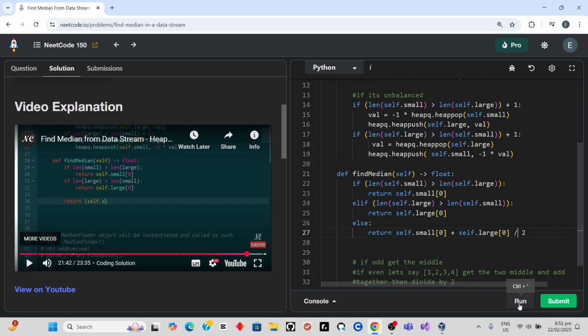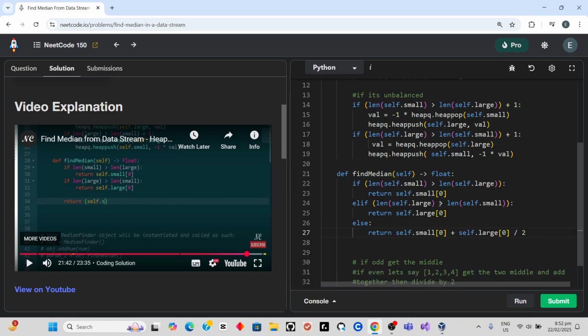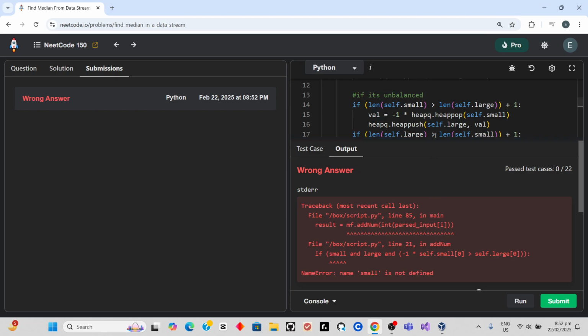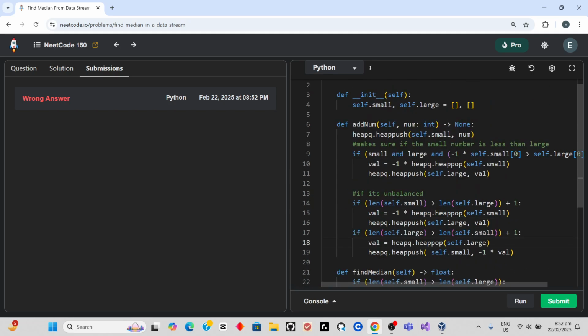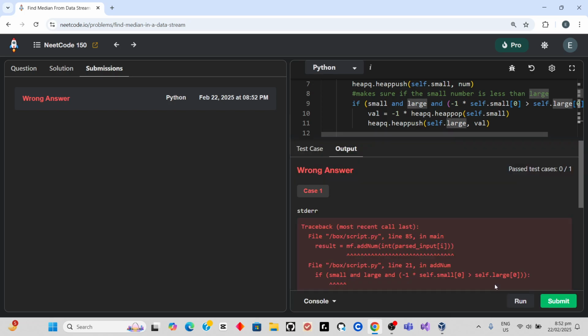And I'm pretty sure this is correct now. Let's see. Oh, see. Swap. See the problem?